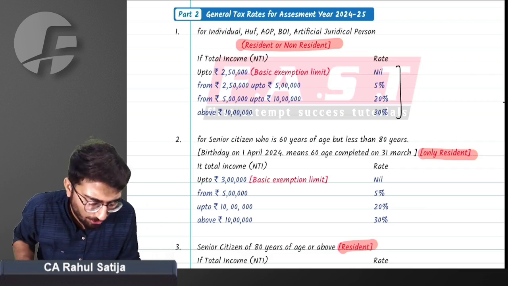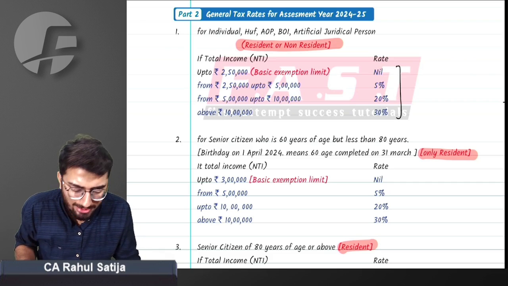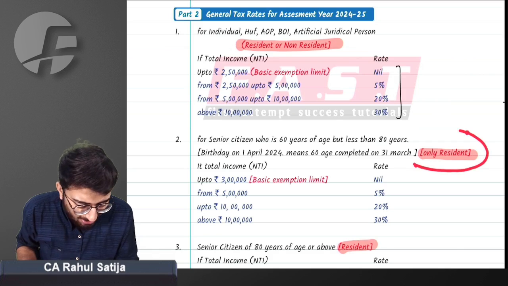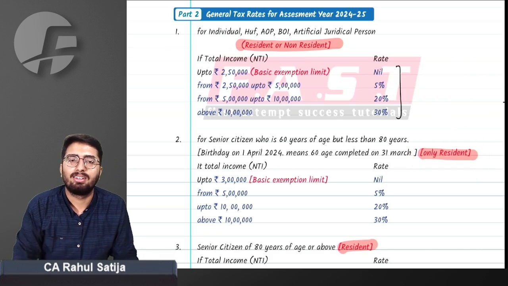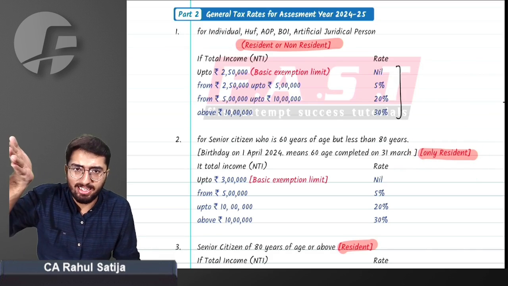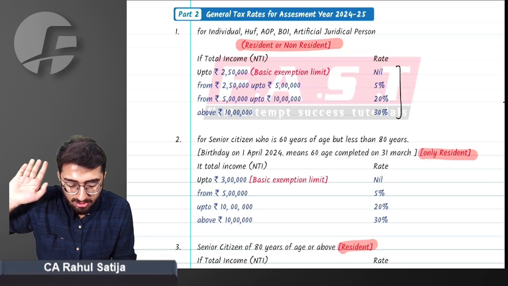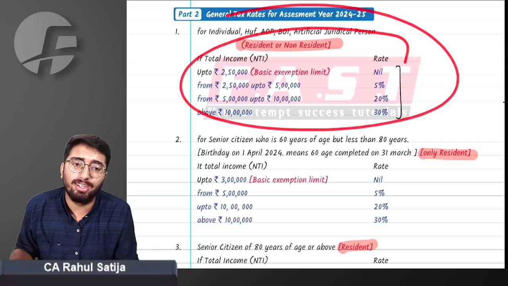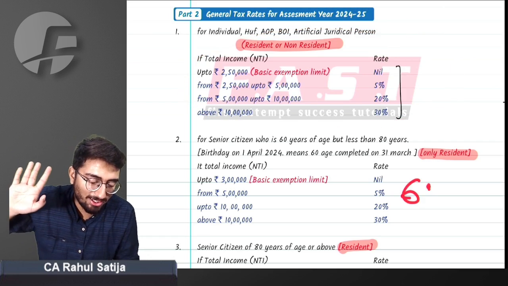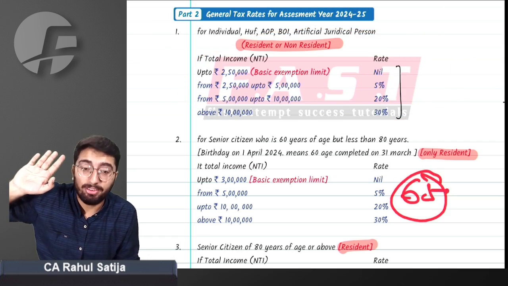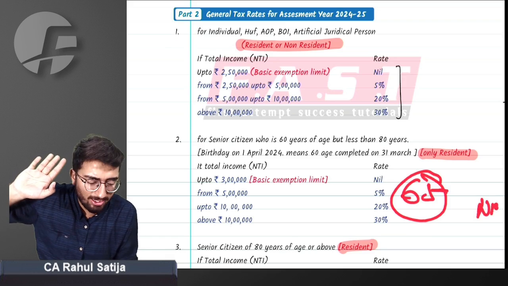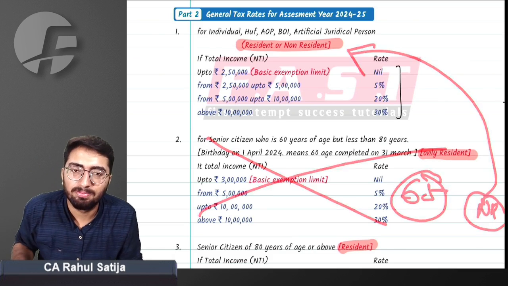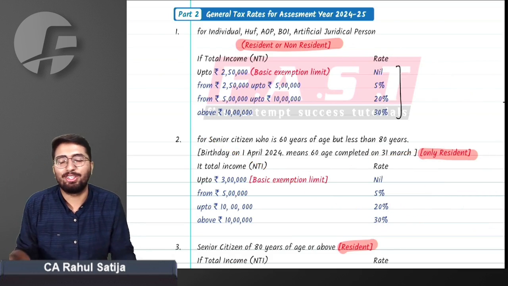Two more important things that you need to understand before moving to the next topic. This provision is only applicable for a resident senior citizen. If a senior citizen is resident, then only he gets the benefit of this increased basic exemption limit. Otherwise, he'll fall in the normal category. Like if we have a senior citizen who is non-resident, of age 65 and non-resident, he will still be charged the normal slab rate and not this one. This is an important thing that you need to understand.